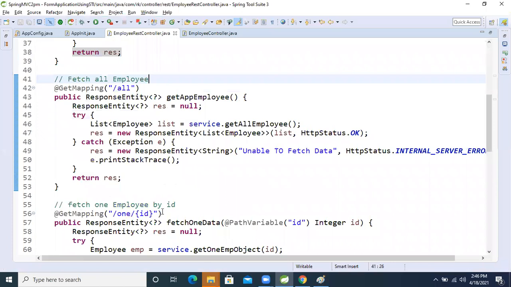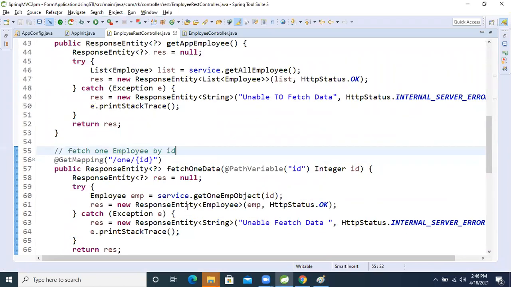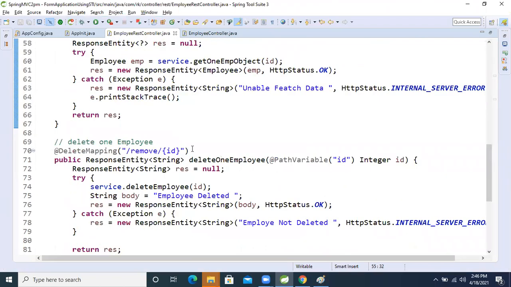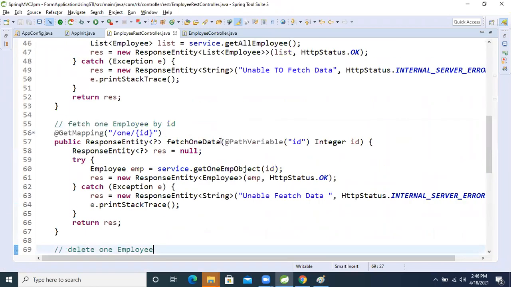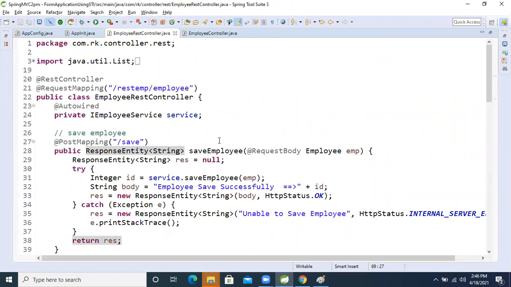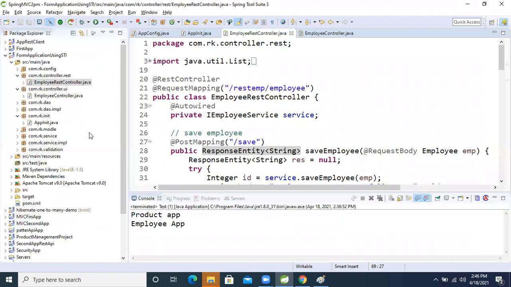Then our consumer has the capability to use our services. Based on our endpoint information, the client can develop his own application and consume our services. So here I'm going to use Swagger UI in our application.